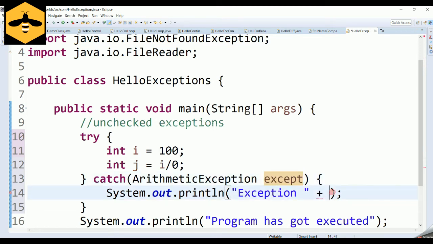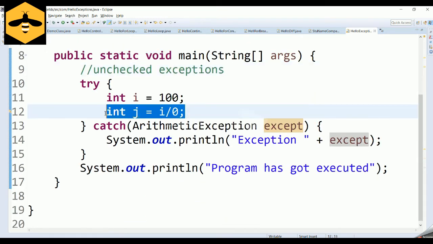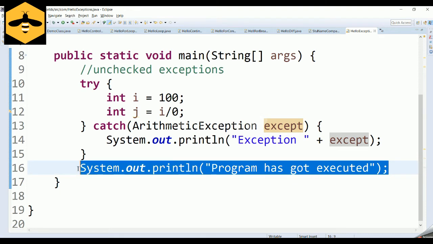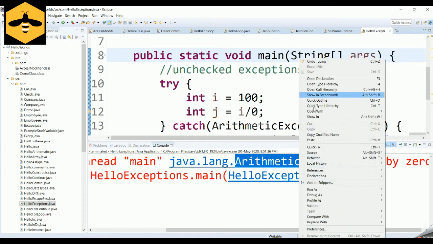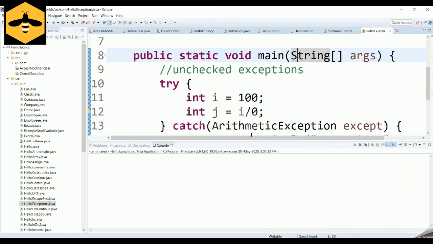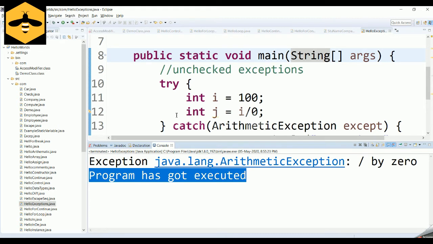So now what is the impact of handling this exception? Previously, when the exception happened, this particular sysout, even though it is not the reason for the exception, did not get executed because the program terminated ungracefully. Now that we have handled the exception, if you run this program, it will throw the exception, we catch it, and after that the rest of the program will get executed without any issues.